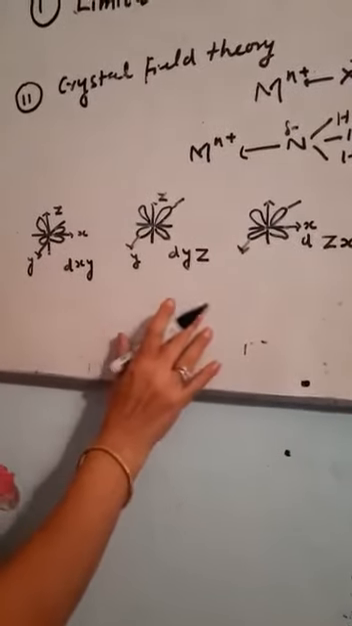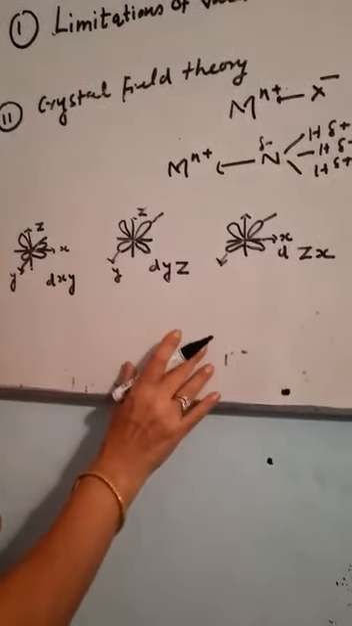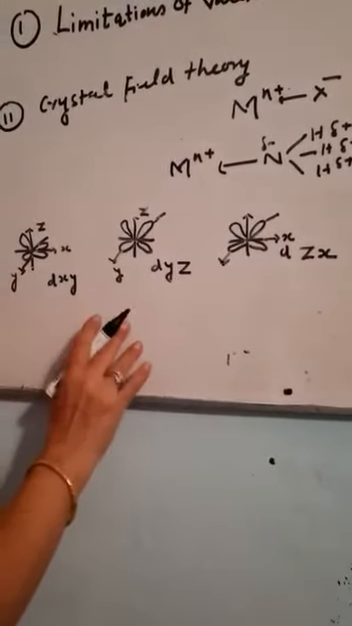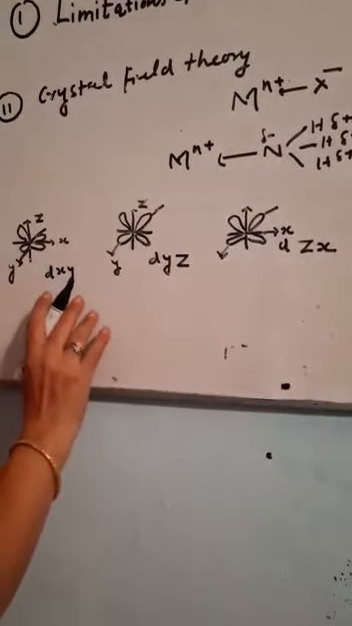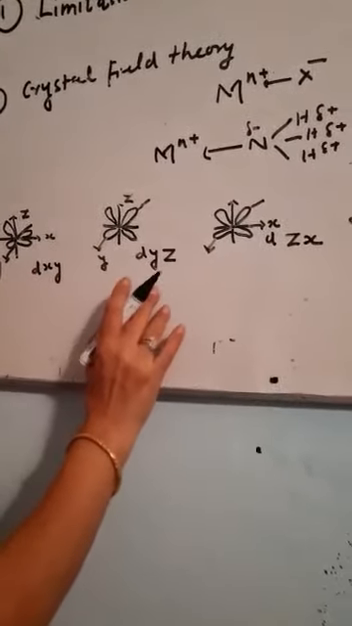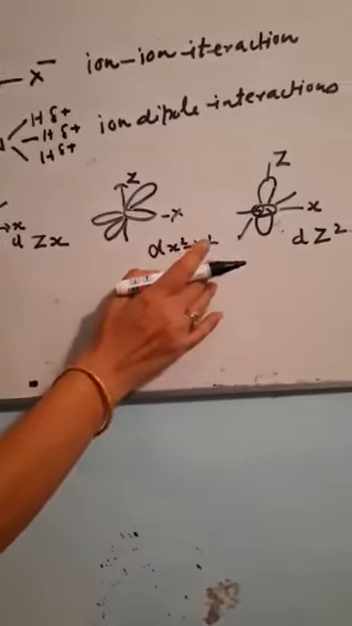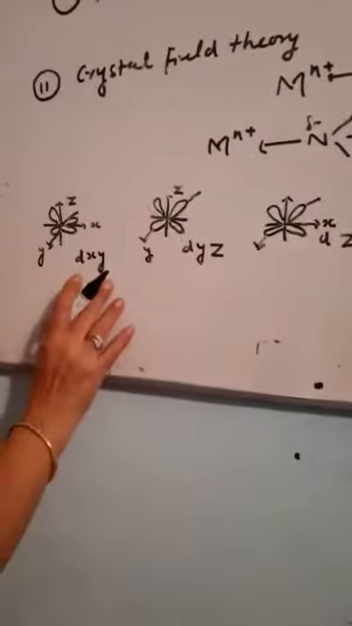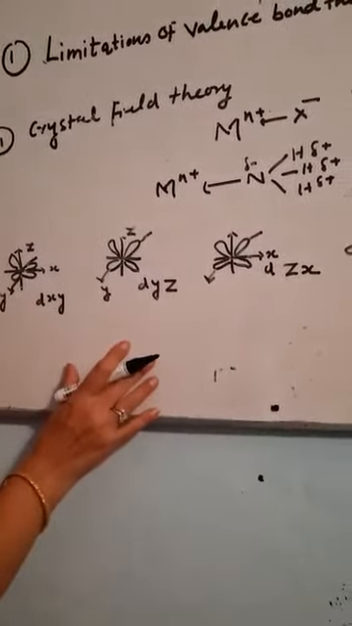Now, crystal field theory tells about the bond which is formed between metal ion and ligand. There are 5 d orbitals. I have drawn the shapes of them: dxy, dyz, dxz, dx square minus y square, and dz square. All the 5 orbitals have the same energy. That means they are degenerate.